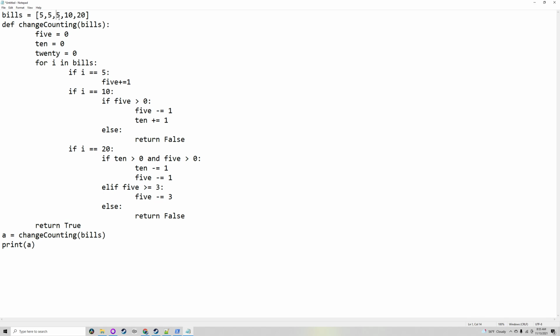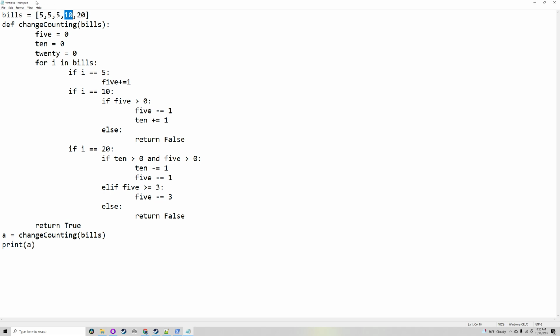For this program, the only bills you can accept are 5, 10, and 20. So if you get $5, then there's no change needed. If you get $10 though, you need to give back $5. And if you get given a $20 bill, you need to give a $5 and $10 combined, or just three 5s.